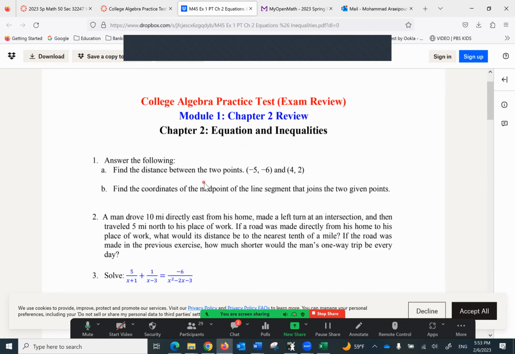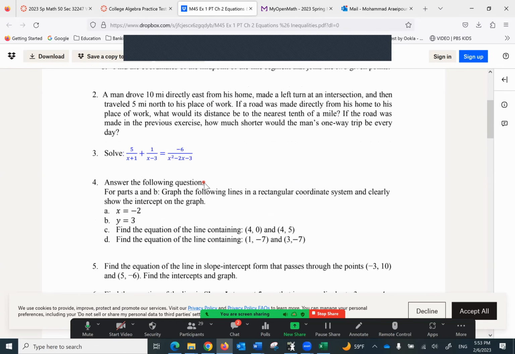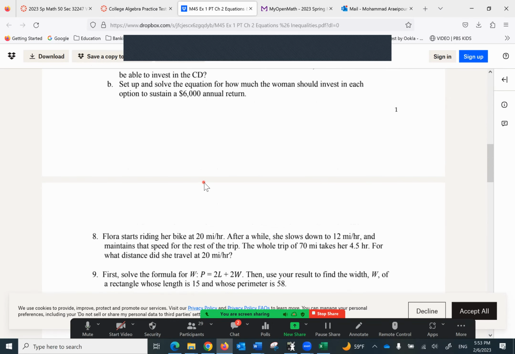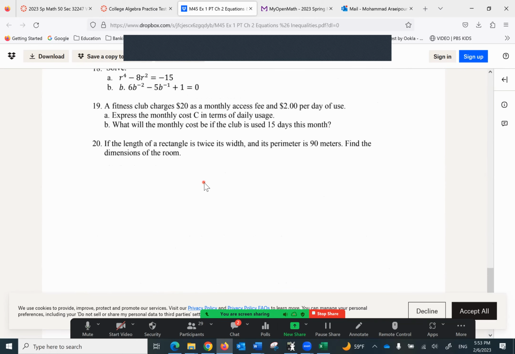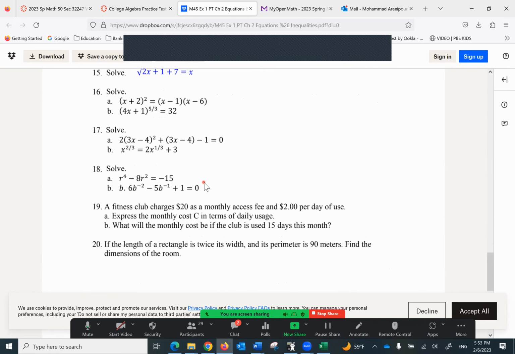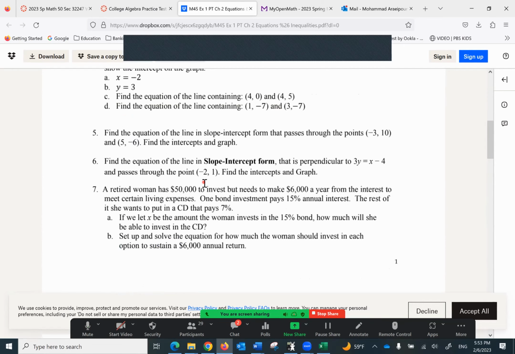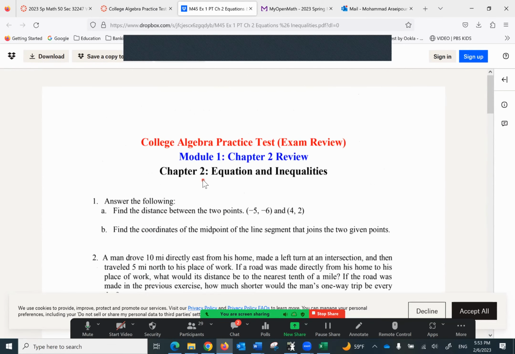This basically tells you what's coming your way for the first exam. This is what you have to do. So the first exam covers this material. Very straightforward, very simple. By the way, the first exam is really extremely simple.